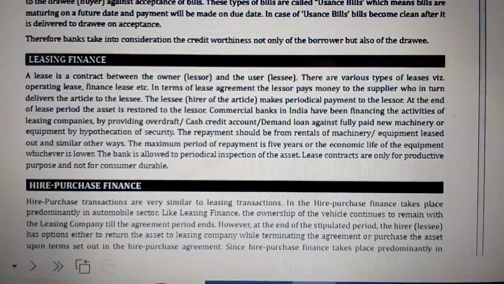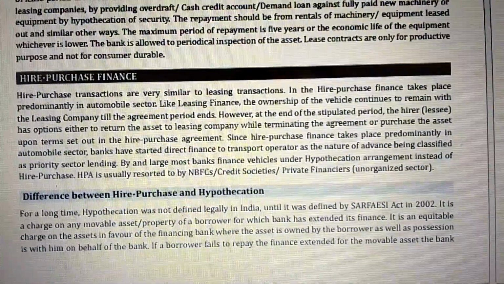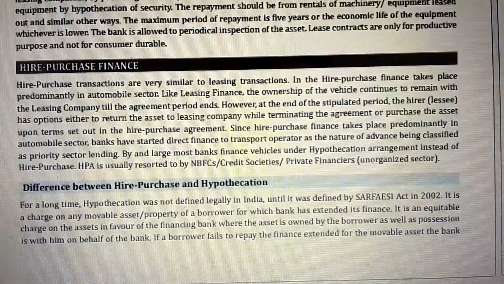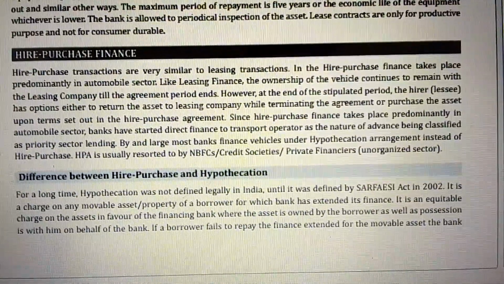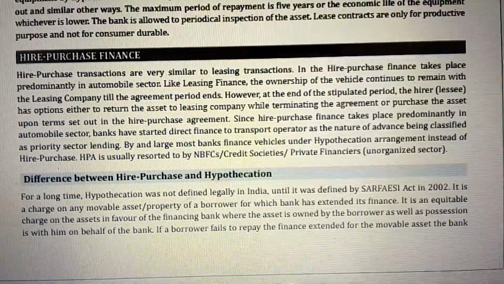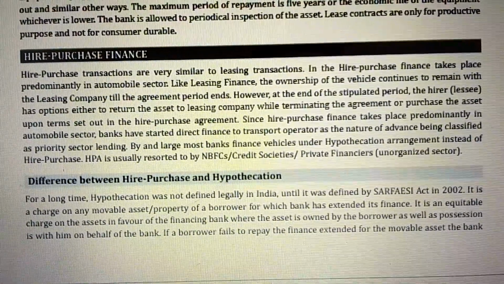Okay, hire purchase finance. Hire purchase transactions are very similar to leasing transactions. Hire purchase finance takes place predominantly in the automobile sector. Like leasing finance, the ownership of the vehicle continues to remain with the leasing company until the agreement period ends.